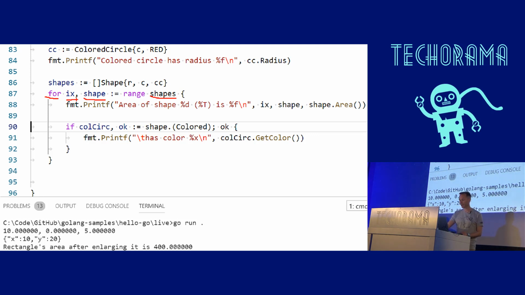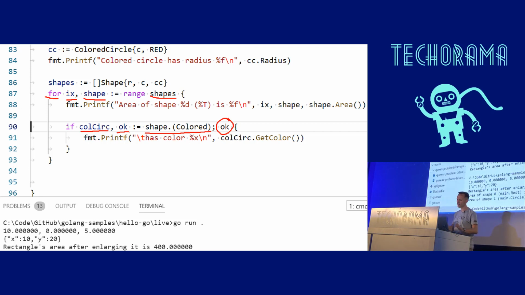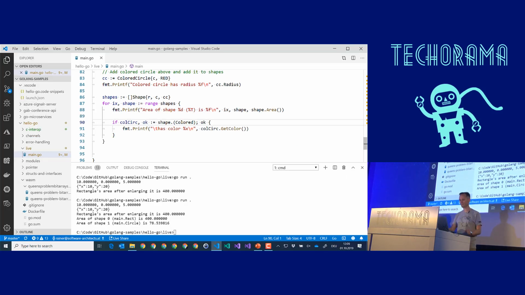You see, the reflection, if you want, returns two things. It returns the typecasted instance, and it returns a second indicator whether the typecast was successful or not. And in a single if statement, we can do such a declare and assign statement and at the same time add the condition. So if execute something, was it successful, in a single line? That is pretty awesome, and you use this statement very often in Go. Please excuse that I cannot show you all the details of Go syntax, but I think you get the idea, right? Good.